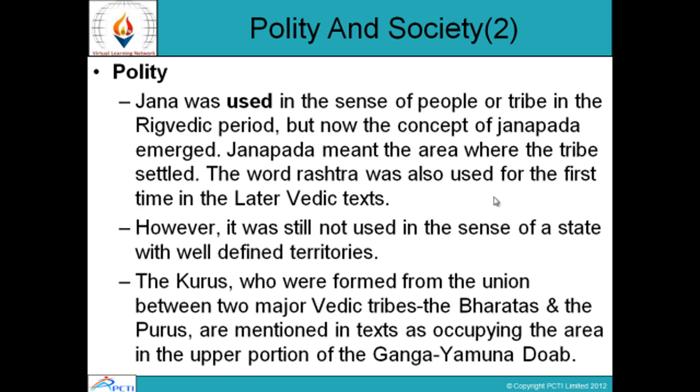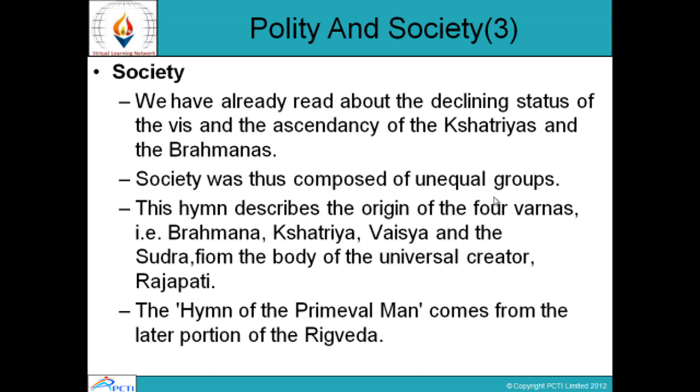Polity. Jana was used in the sense of people or tribe in the Rigvedic period, but now the concept of Janapada emerged. Janapada meant the area where the tribe settled. The word Rashtra was also used for the first time in the later Vedic texts. However, it was still not used in the sense of a state with well-defined territories. The Kurus, who were formed from the union between the major Vedic tribes, the Bharatas and the Purus, are mentioned in texts as occupying the upper portion of the Ganga-Yamuna doab.